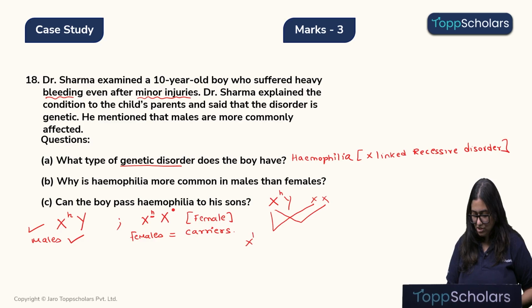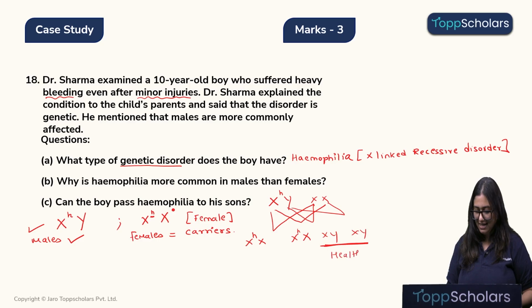So we may have combination this, then we may have combination this, then we may have combinations this, and we may have combinations this. So the sons, children, as you can see, the sons are completely healthy. They are not carrying any recessive gene.